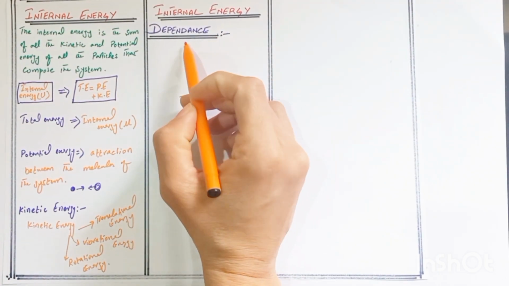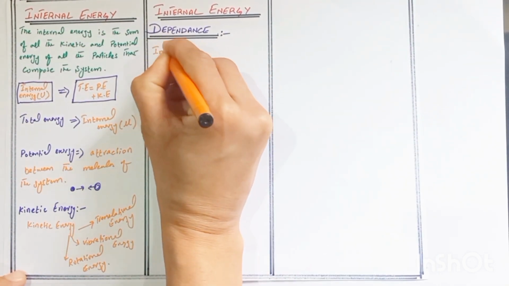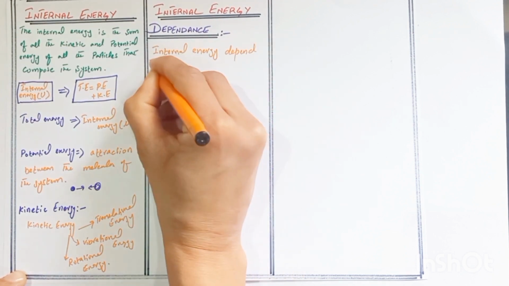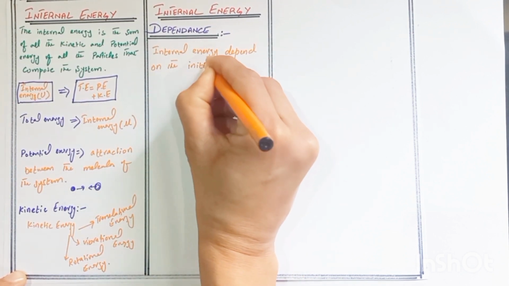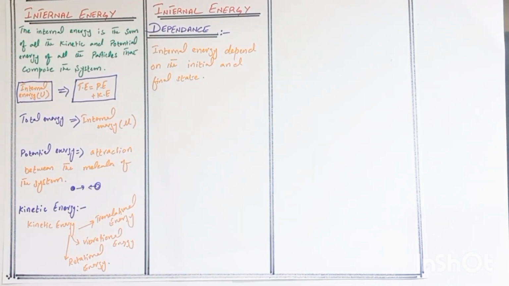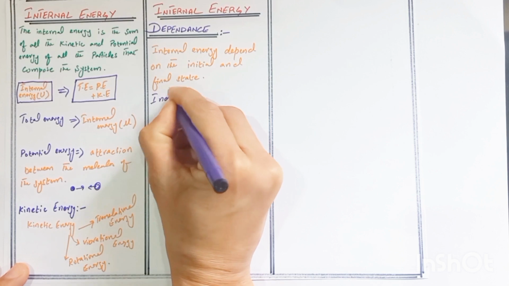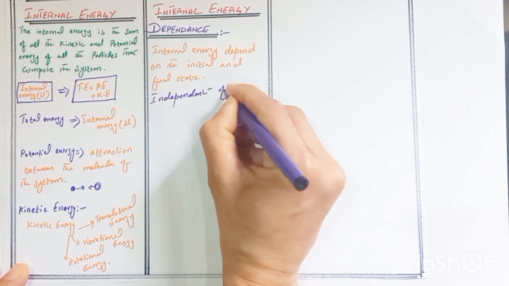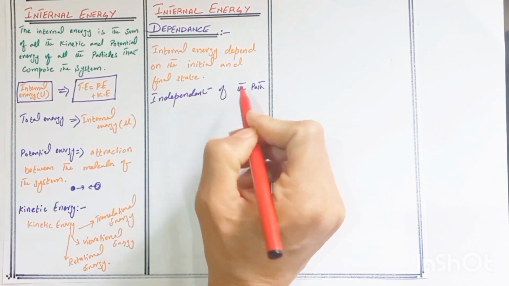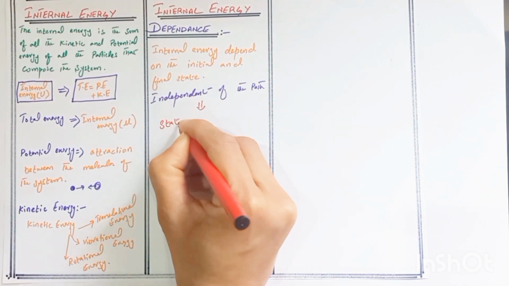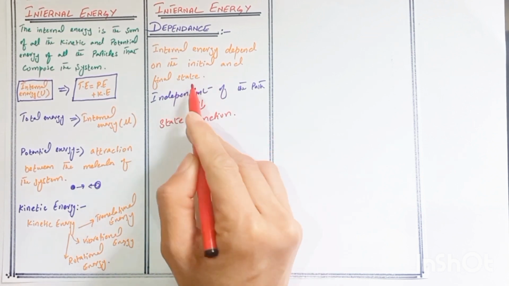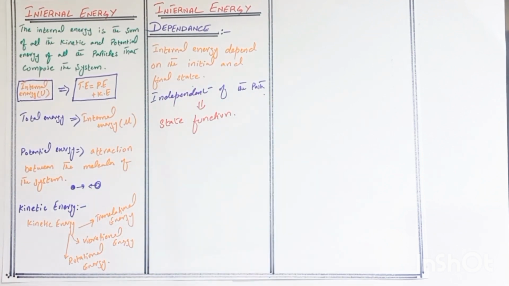Now we discuss on which factor the internal energy depends. Internal energy depends on the initial and final state and is independent of the path. If it depends on the initial and final state and is independent of the path, it is a state function. What is a state function? A state function is a quantity that depends upon the initial and final state and is independent of the path.